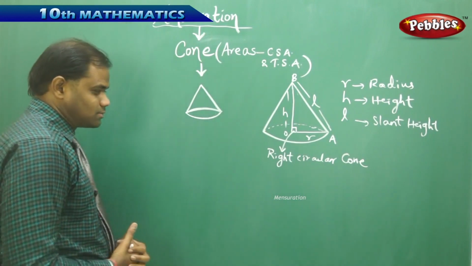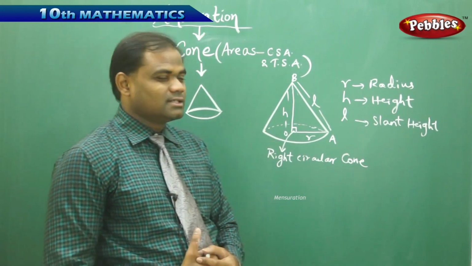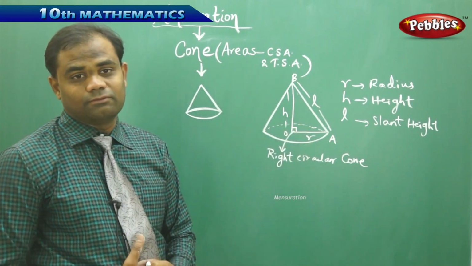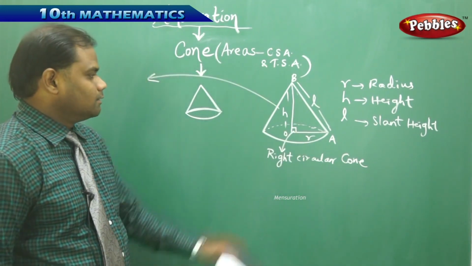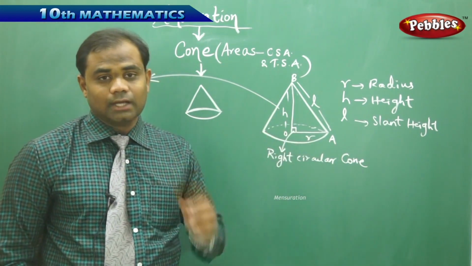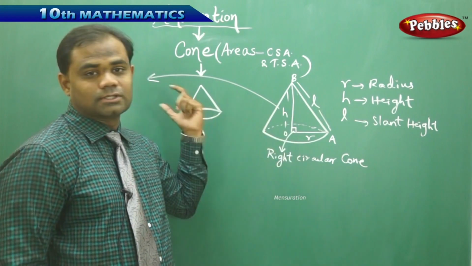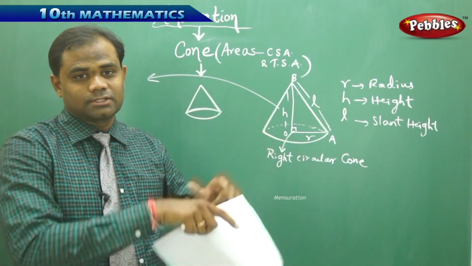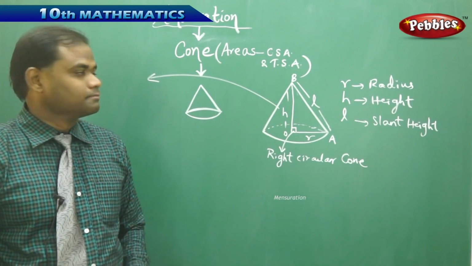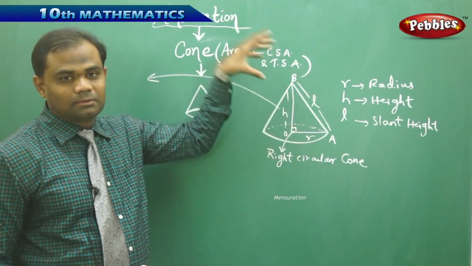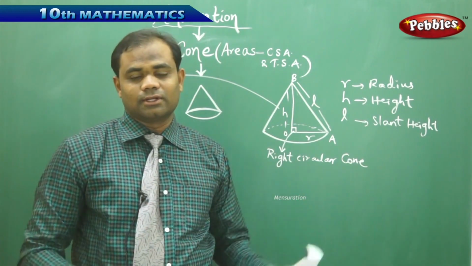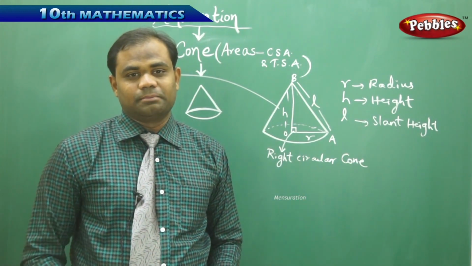Now, as I see this three-dimensional cone, let's see how the curved surface area or the curved part of the area can be formed. Here, let me take the curved surface part of the cone and see what shape it becomes in two dimensions when it is put on a flat sheet. So imagine I remove the curved part of the cone and I just stretch it to lay down on the ground and see what exactly the shape is.